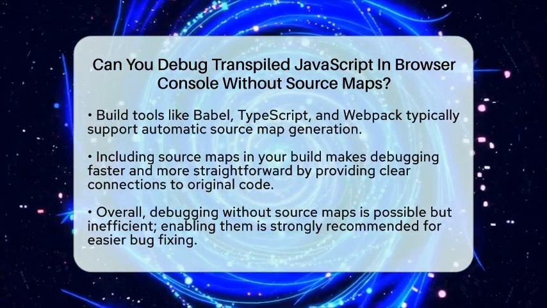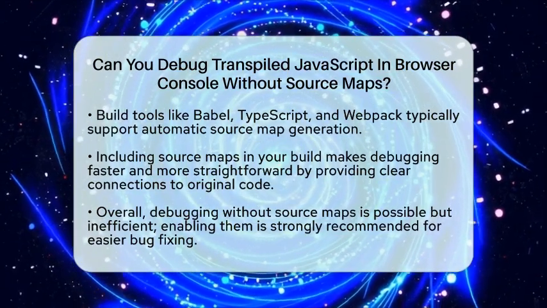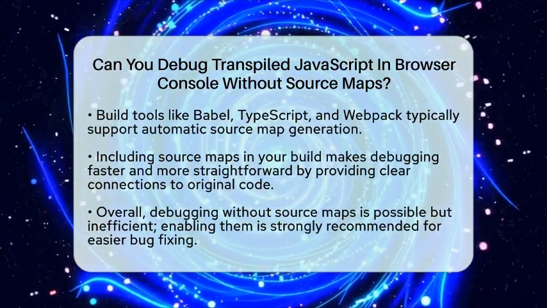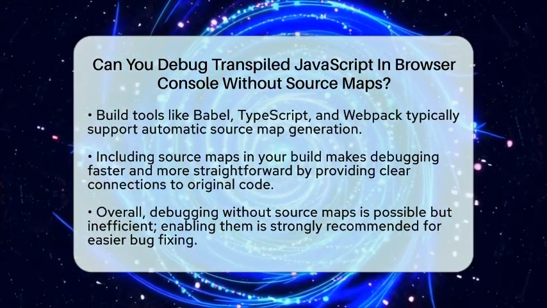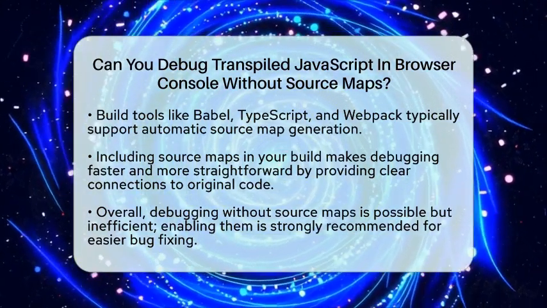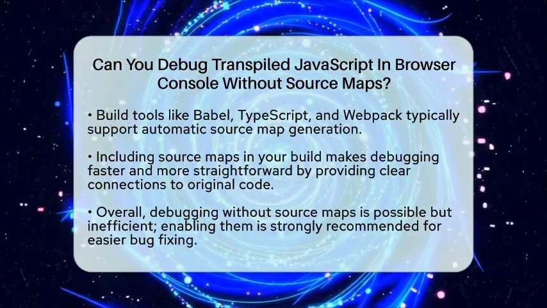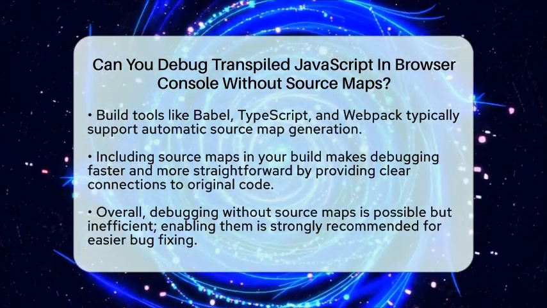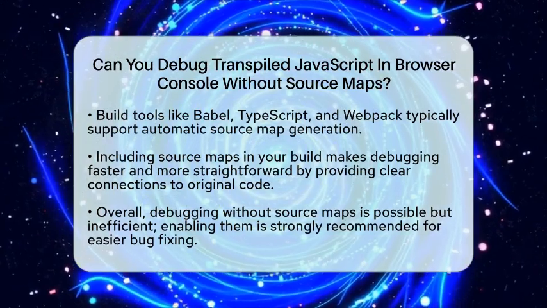In summary, debugging transpiled JavaScript without source maps is possible but not practical. It's like trying to fix a puzzle without the picture on the box. Source maps provide the connection that makes debugging much easier by linking the transformed code back to your original source. If you want to fix bugs efficiently in the browser console, enabling source maps is highly recommended.